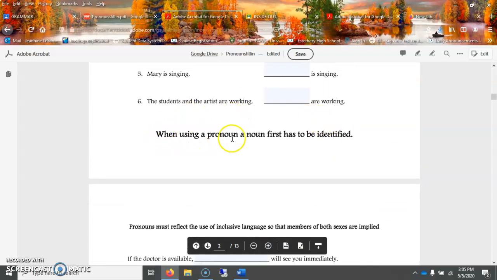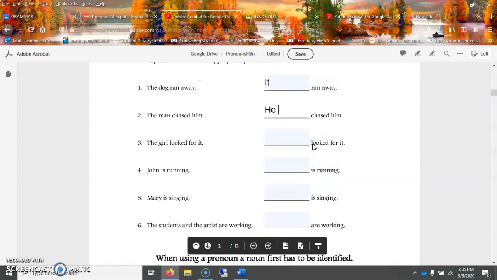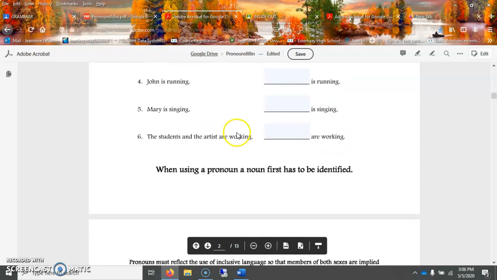Now, remember when you're using a pronoun, a noun first has to be identified typically in the sentence previous for you to be able to use a pronoun. Otherwise, there is some confusion with pronouns because I won't know, or the person who's reading your assignment won't know, what person or item or thing you are using or identifying with your pronoun.